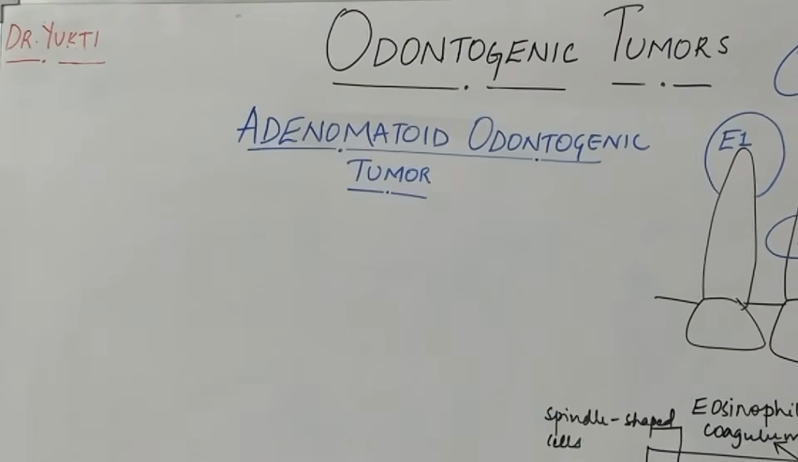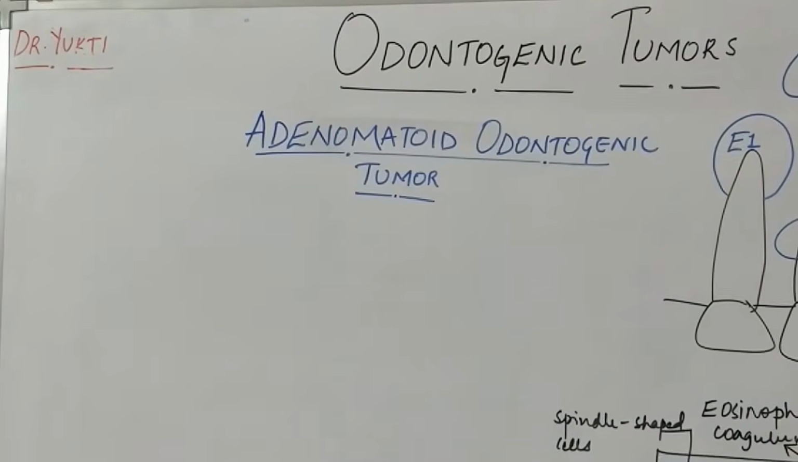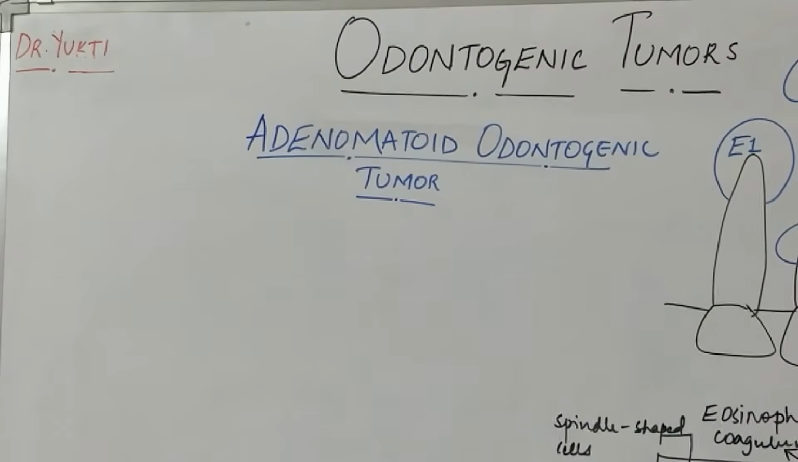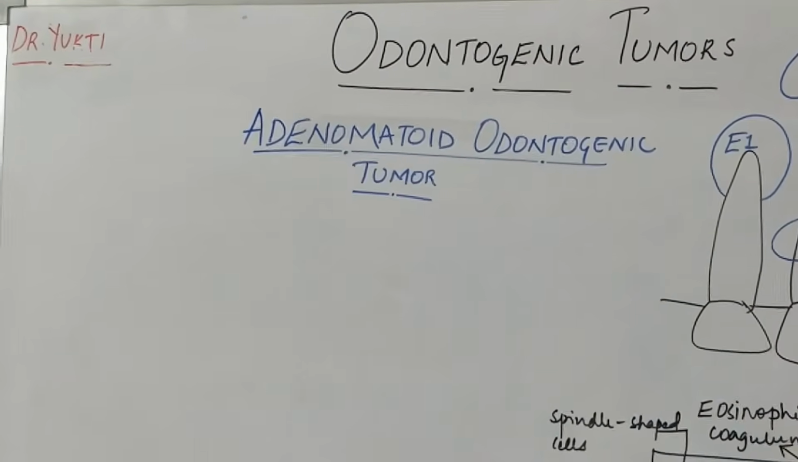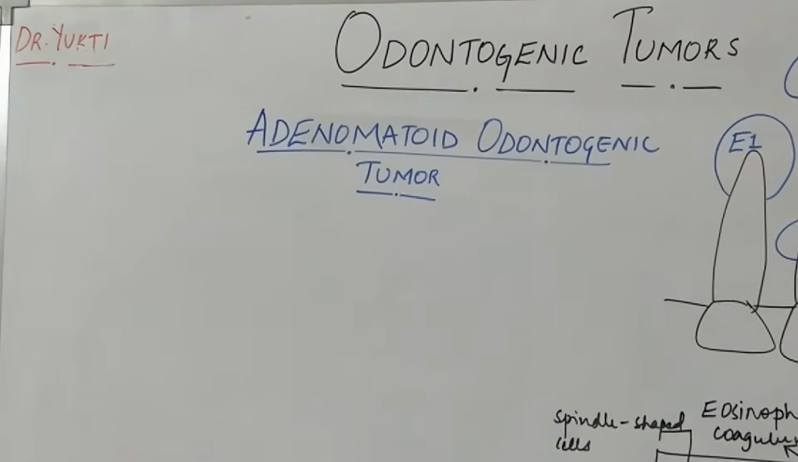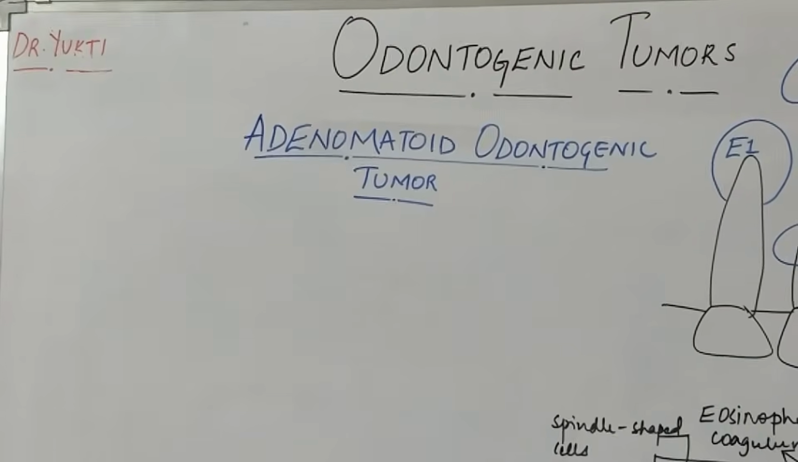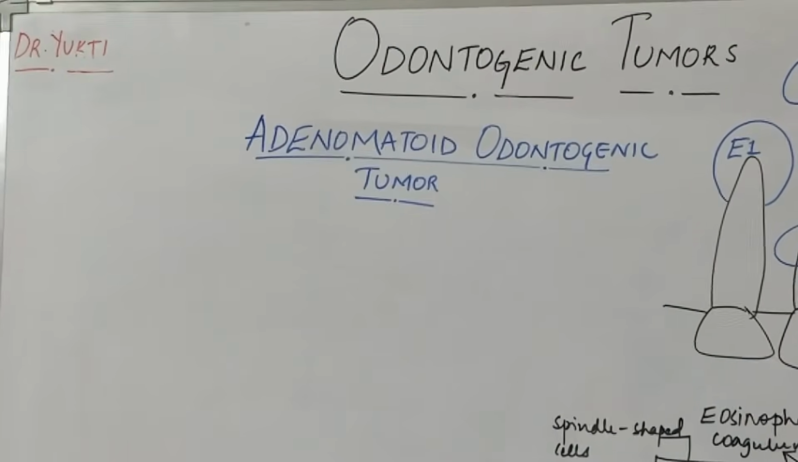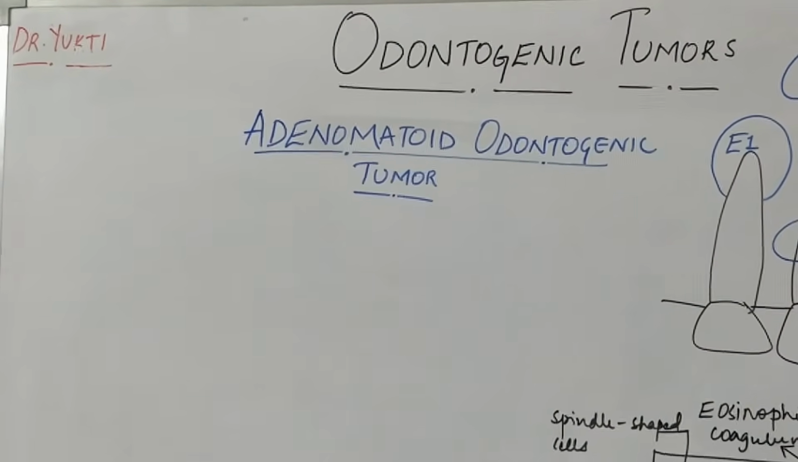and easy concept based learning. This lecture is a part of my odontogenic tumor lecture series, and so far I have completed ameloblastoma and its different types. Today I will be explaining another important odontogenic tumor, which is adenomatoid odontogenic tumor. So let's get started.